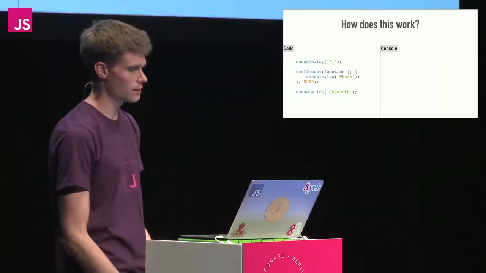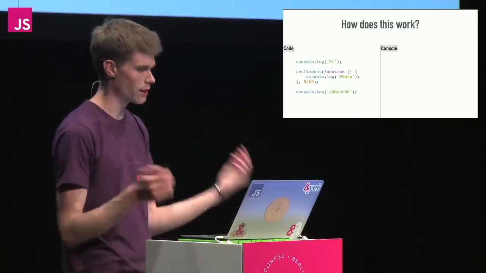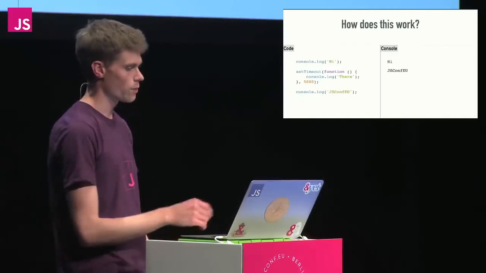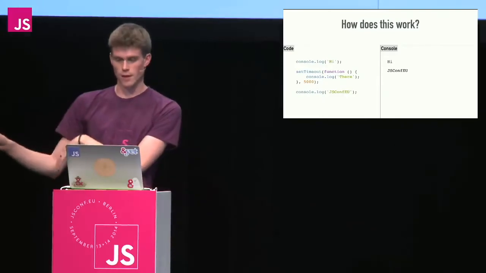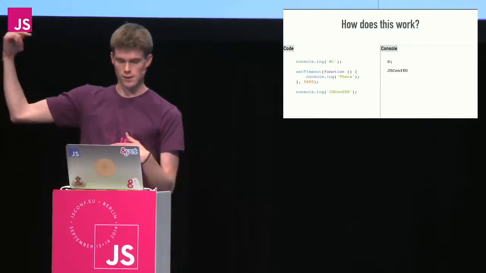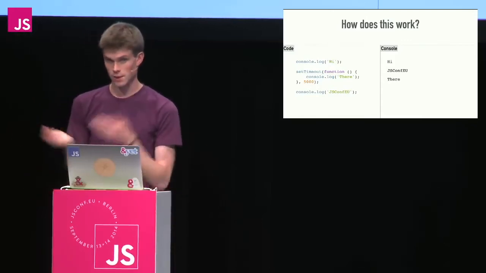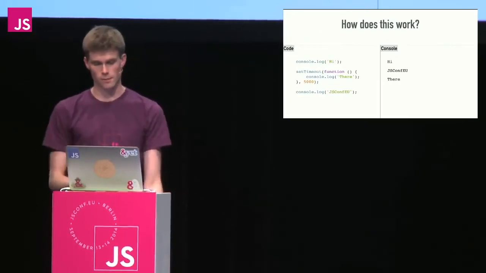But what does this actually look like? So here's a simple example to remind people just where we're at. Code like this, console.log hi, right? We run this set timeout, but that queues the console.log for the future somehow. So then we skip straight on to JS-conf.vu, log that, and then 5 seconds later, we log there, right? Make sense? Happy? Basically, that set timeout is doing something.